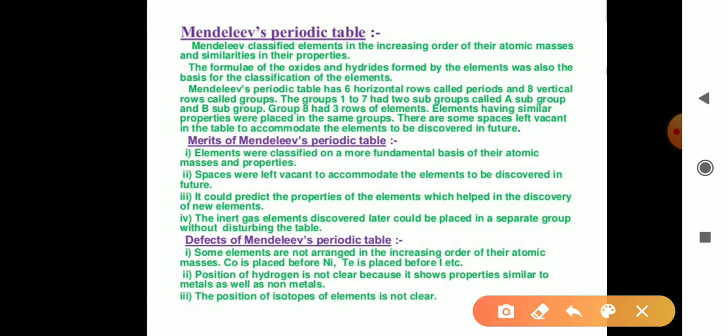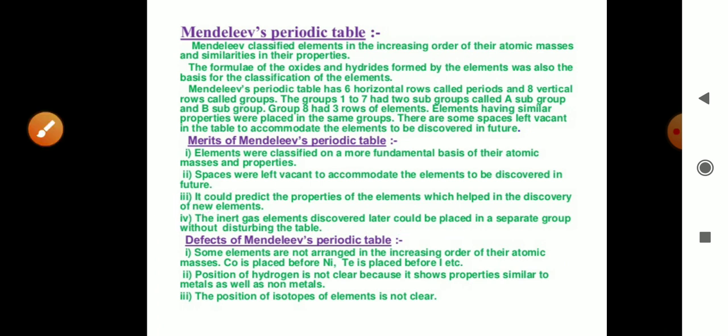Then the third merit of Mendeleev's periodic table is it could predict the properties of elements, which helps in the discovery of new elements. So he could predict some properties of elements, and it is helpful in the discovery of new elements. The inert gas elements discovered later could be placed in a separate group without disturbing the table. So the inert gases, which were not discovered at the time of Mendeleev, can be added as a group in the table without disturbing the previous elements.